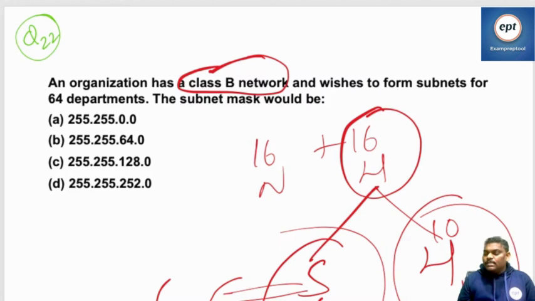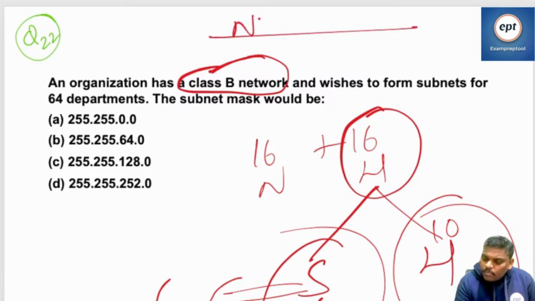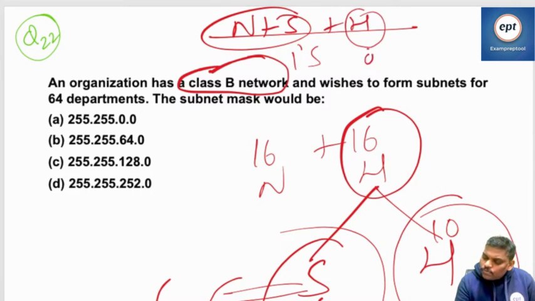then he is asking what the subnet mask would be. So subnet mask means what? Listen, mask means network part and subnet part are ones, host part zeros.